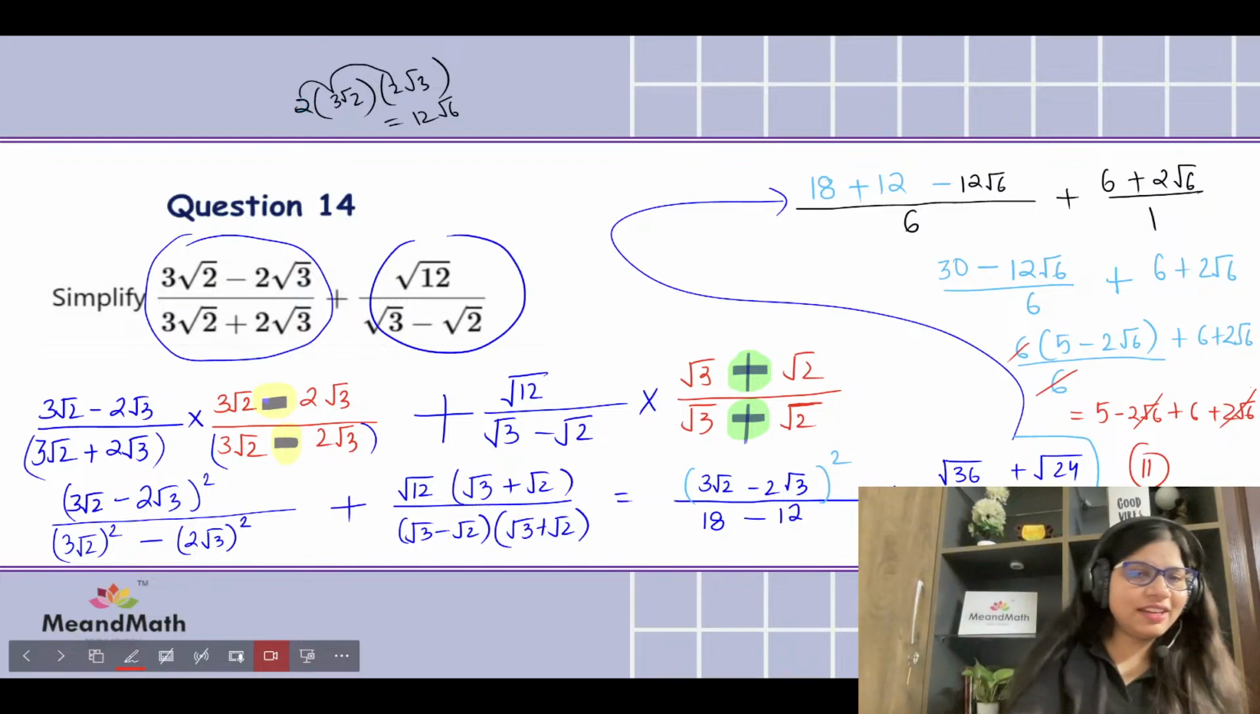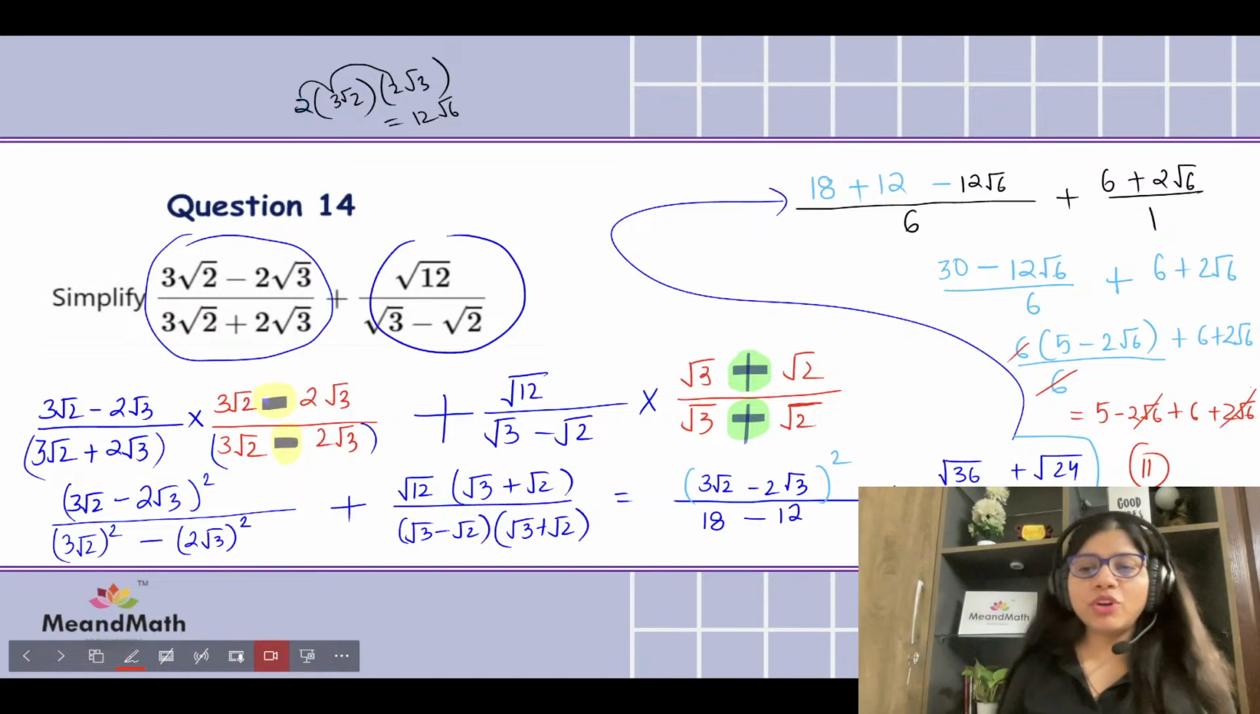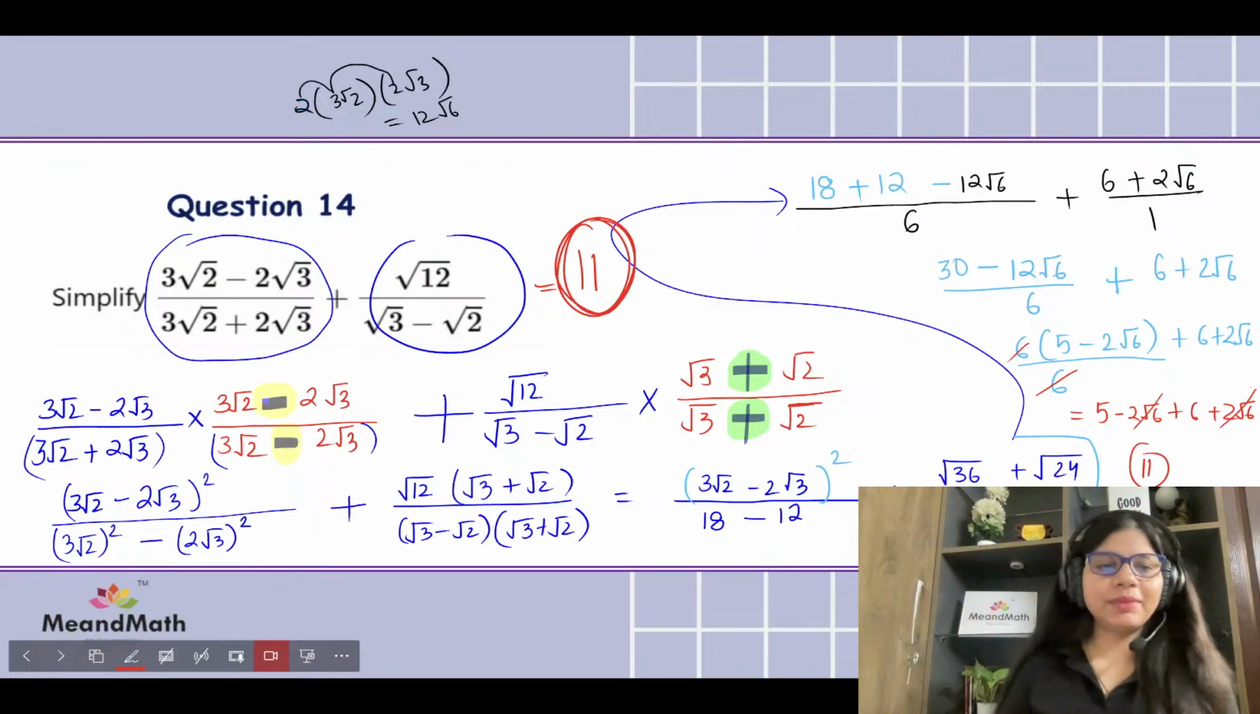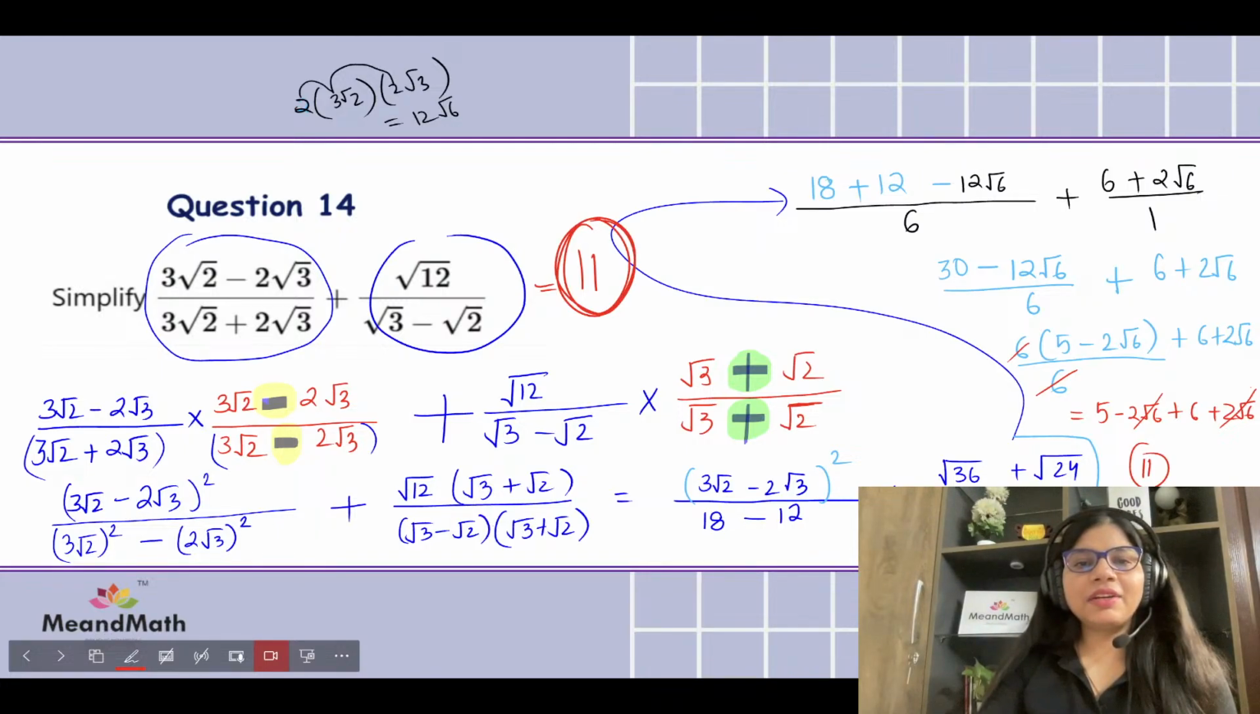Oh, did you get 11? The tardy question. If I didn't make any silly mistake, I should be landing on 11. Or it could be wrong as well. So you need to tell me the answer, kids, if you are getting anything other than 11. So it comes up to 11. Did you get the same answer? Tell me.